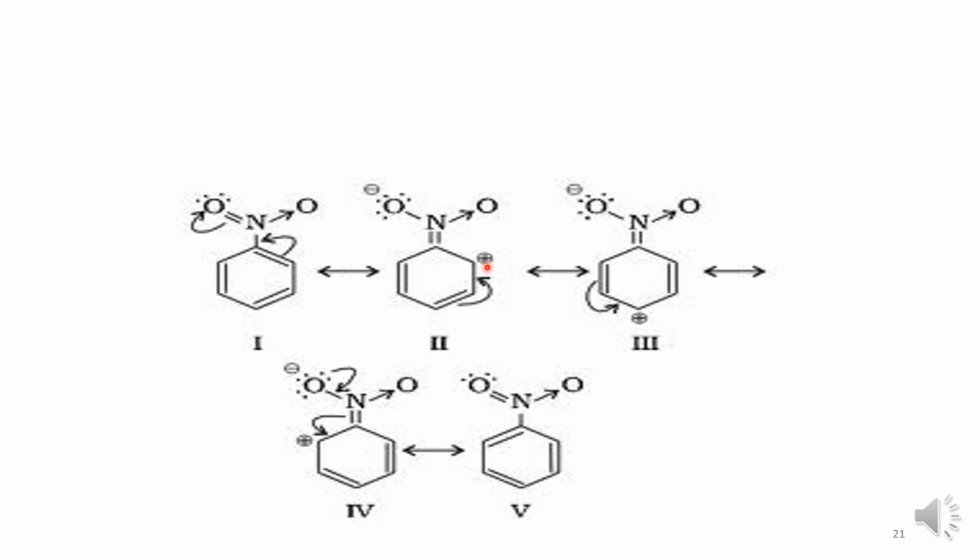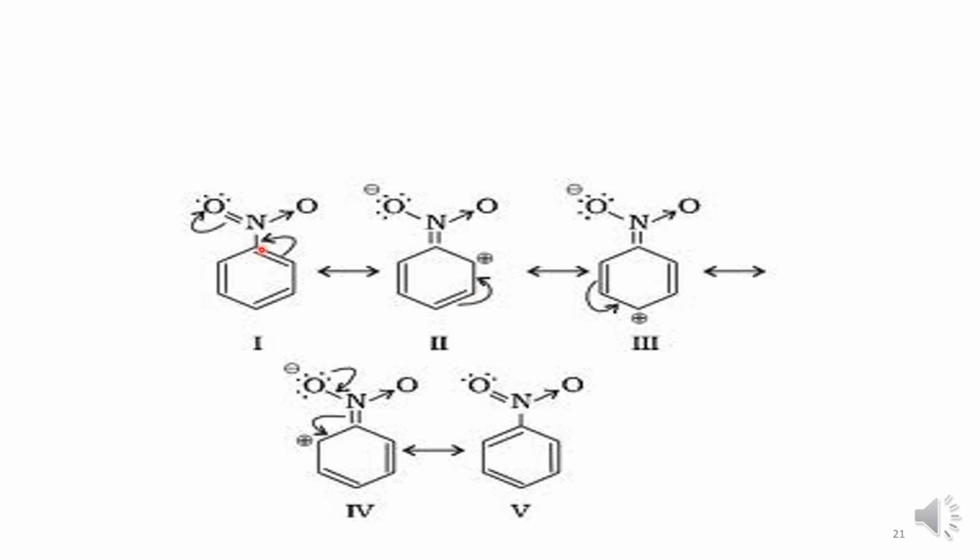Due to the minus I effect, the NO2 group reduces the electron density in benzene at the ortho and para positions. That is why when the next group is coming, it cannot bond at the ortho and para positions. So, the incoming group can acquire the meta position easily.